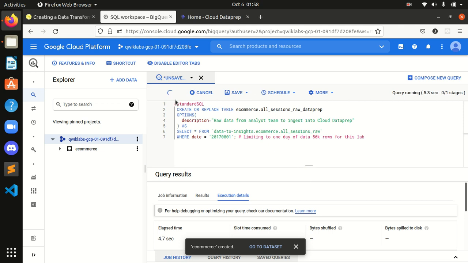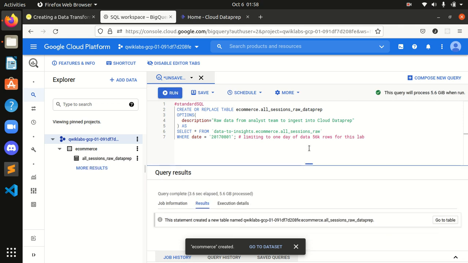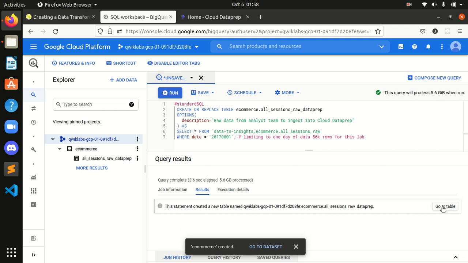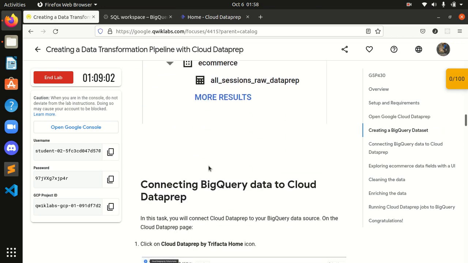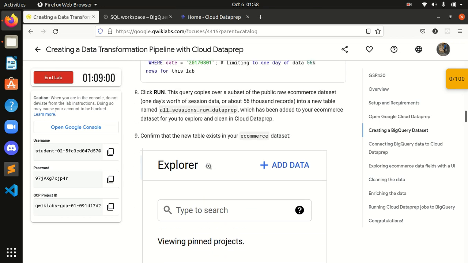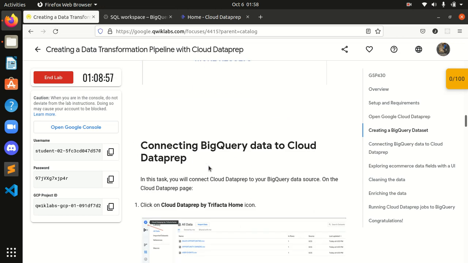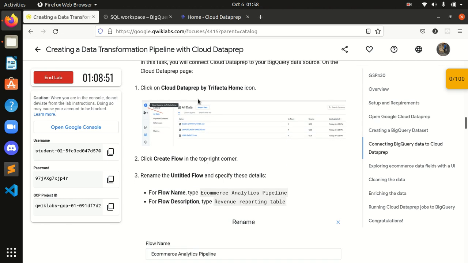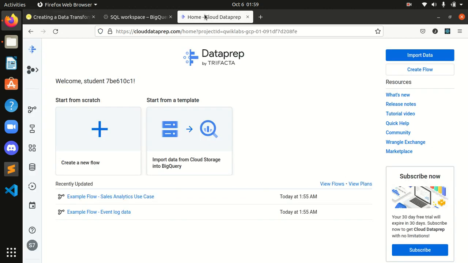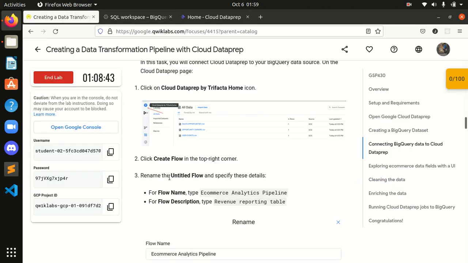So guys, as you can see, our query is running. I think it's done. As you can see, a new table is created over here. As you can see, my cursor is over here, and we are done with this. Now connecting BigQuery data to Cloud Dataprep. Click on the Dataprep by Trifacta home icon. I am already here, and I will click on Create Flow in the top right corner.